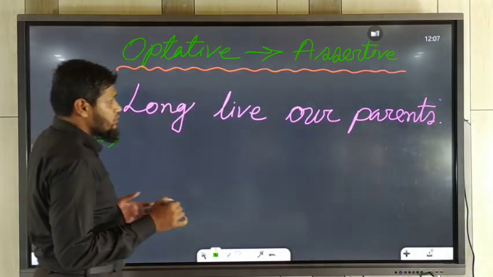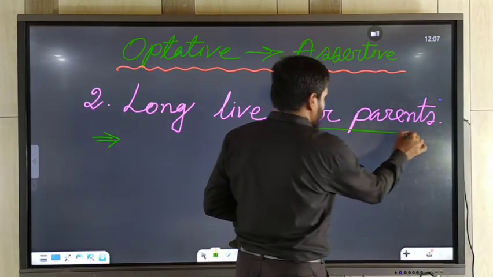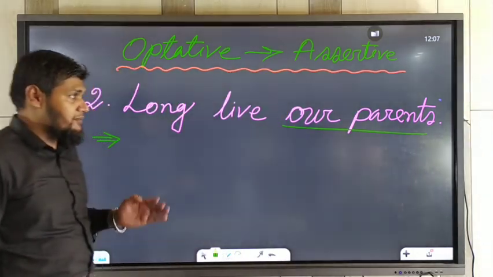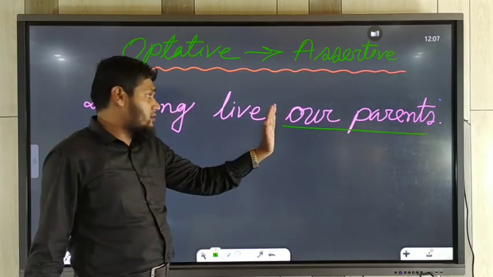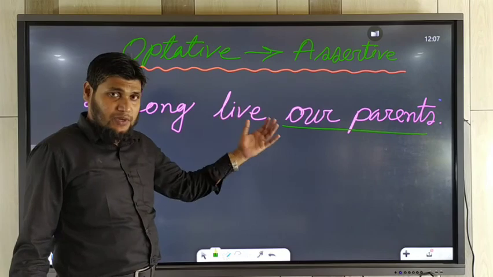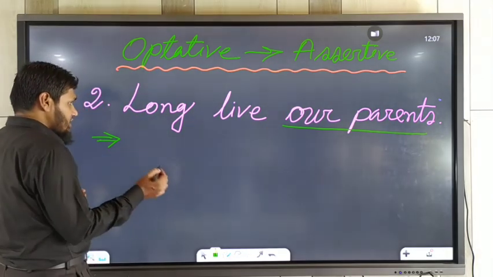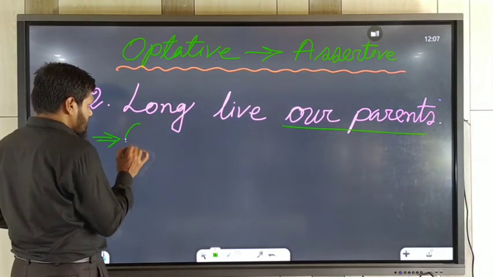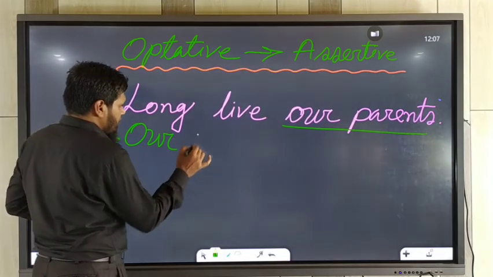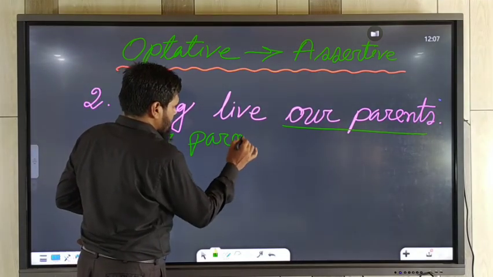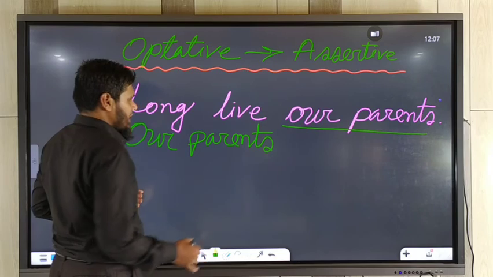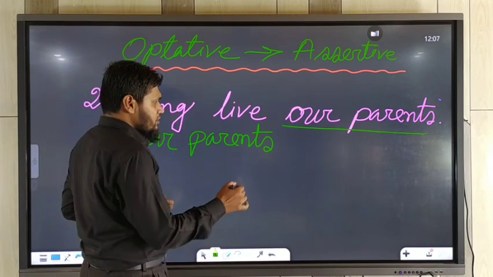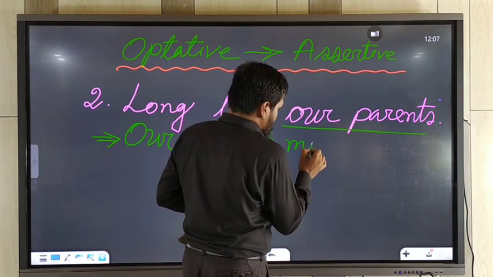Then at first you should use the subject from here. The subject is used at the last after the verb. That time you should use the subject at first, our parents. Then you should use might or should.